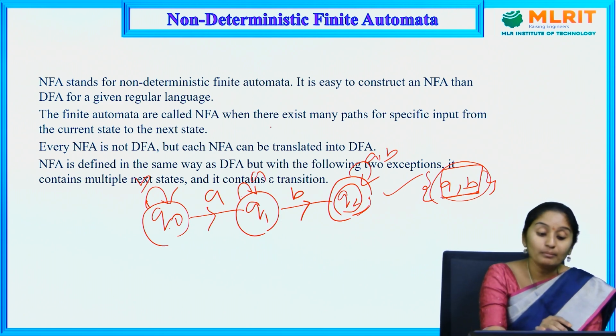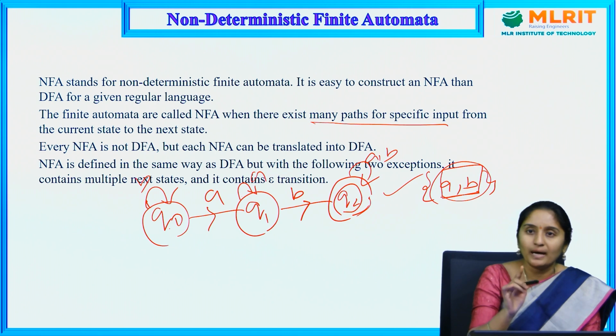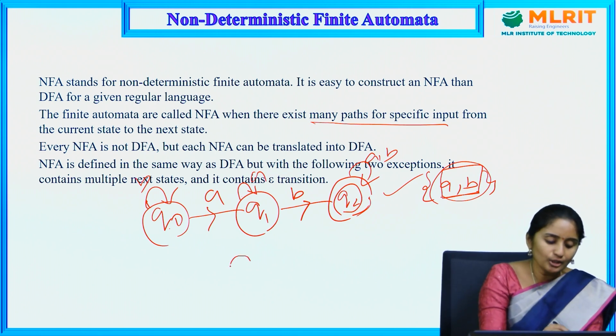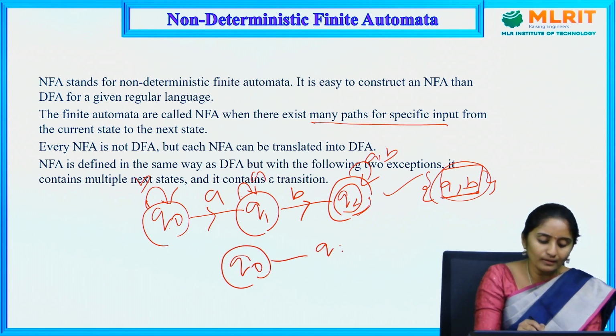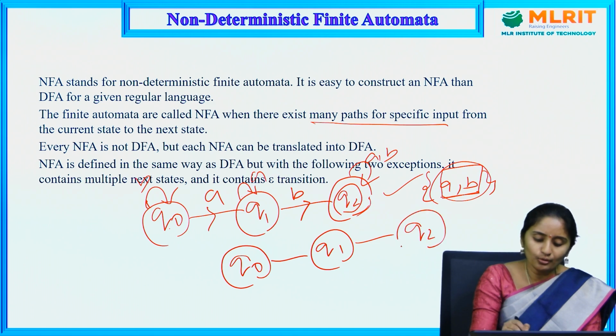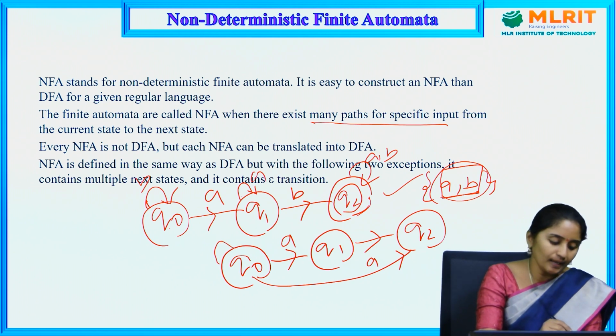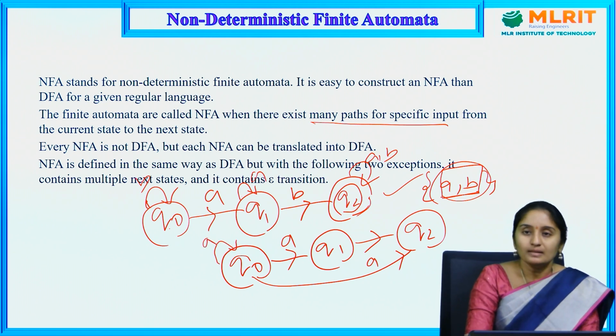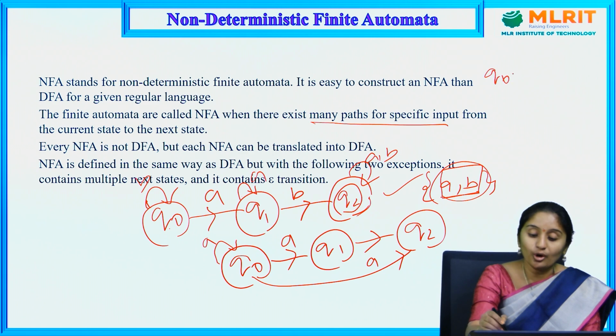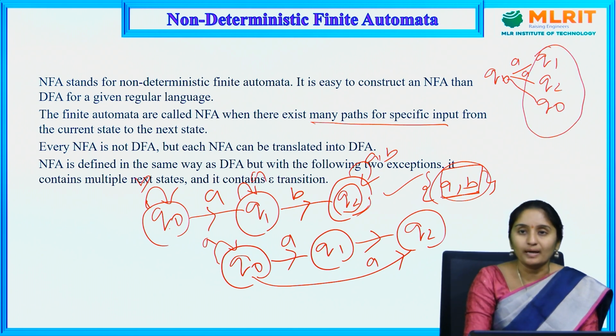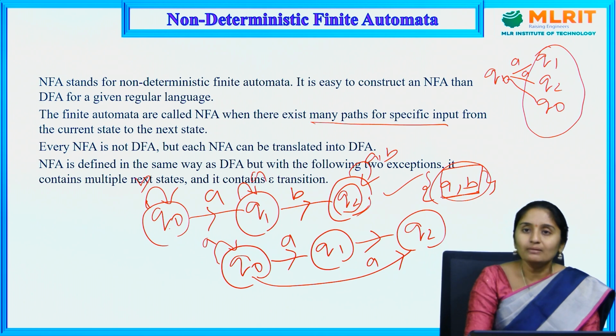So we can have many paths for a single input. See here, the same diagram Q0, Q1, Q2. Here I am having A, and the same input I can have to another state Q2, and the same input I can have to the same state. So Q0 on A input moves to Q1, moves to Q2, and moves to Q0. So what it is having is multiple paths.